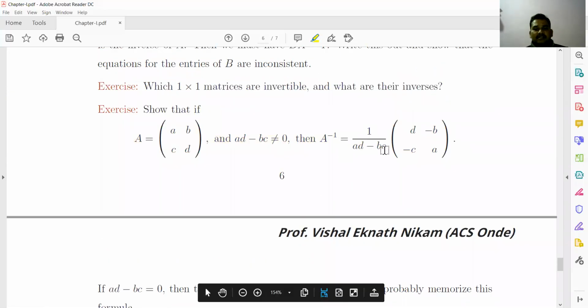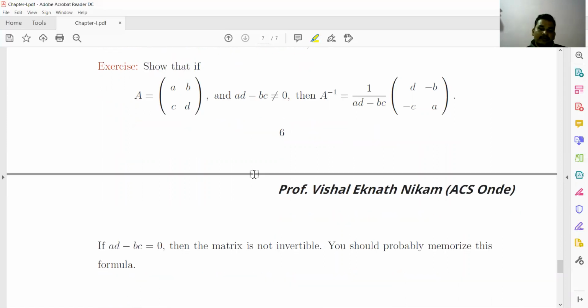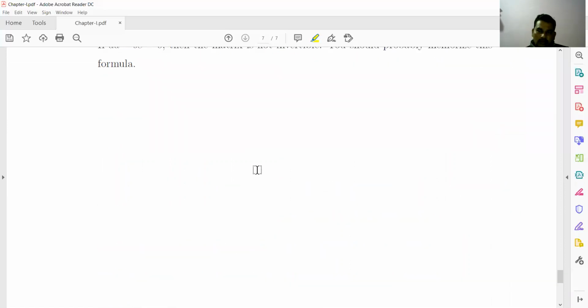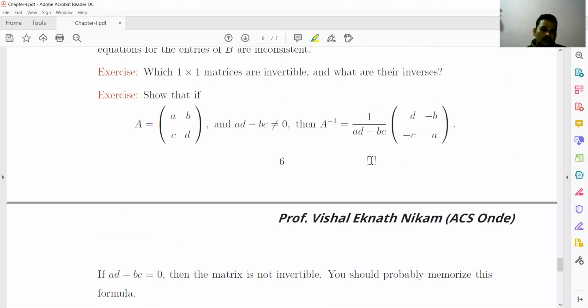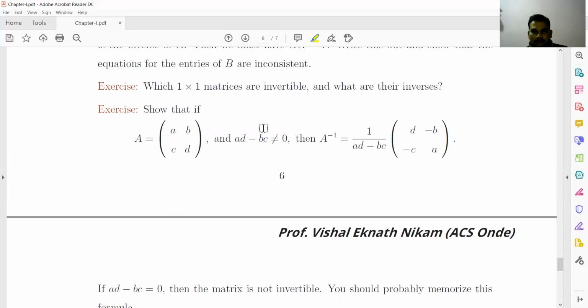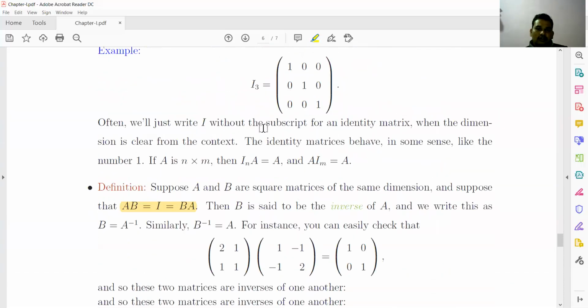If AD minus BC is equal to 0, then A inverse does not exist. So for any matrix, the inverse exists only if AD minus BC is not equal to 0, and AD minus BC is nothing but the determinant of a 2 by 2 matrix.